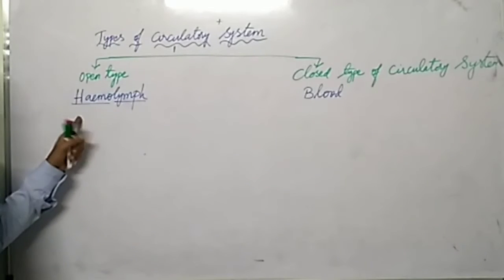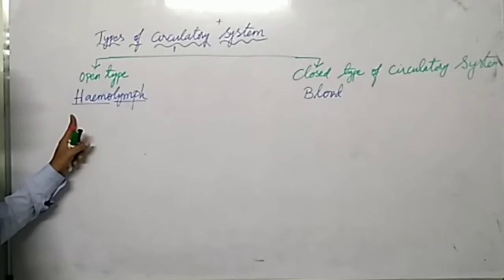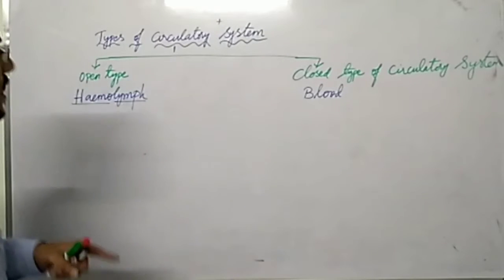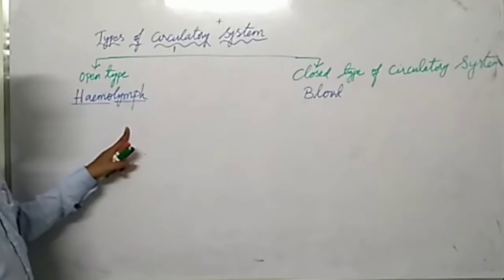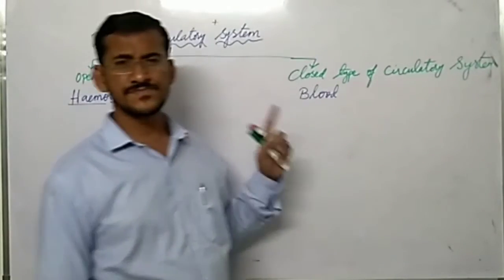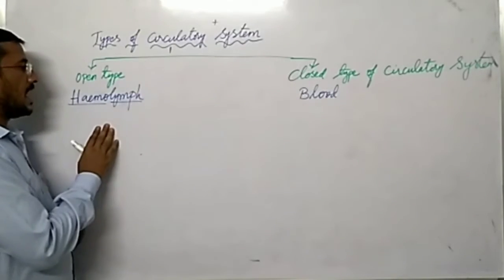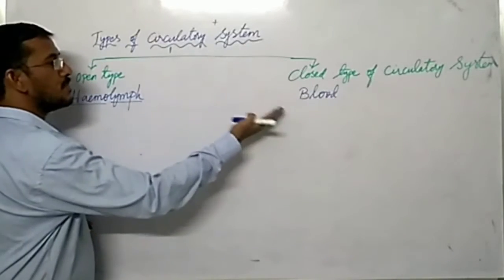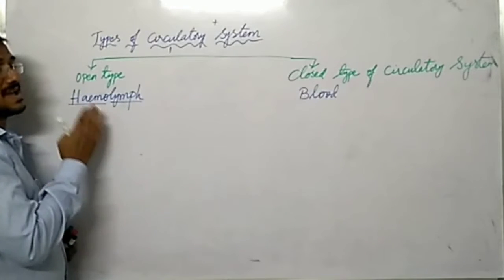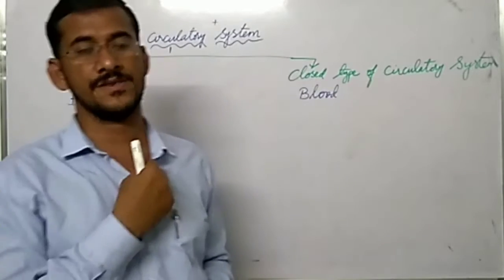In insects, in spiders, in prawns, especially in Arthropoda, we call blood as hemolymph, whereas in chordates and vertebrates, we call it as blood. Why? What is the difference between hemolymph and blood? See, hemolymph is similar to blood, except they don't have red blood cells and hemoglobin.